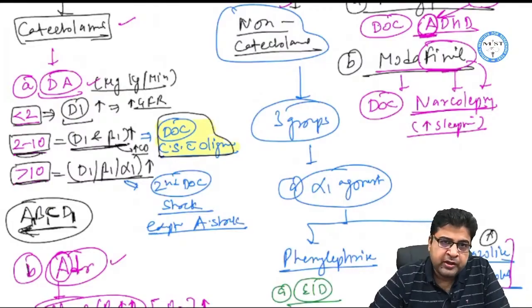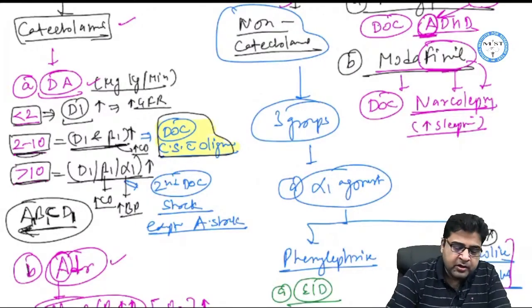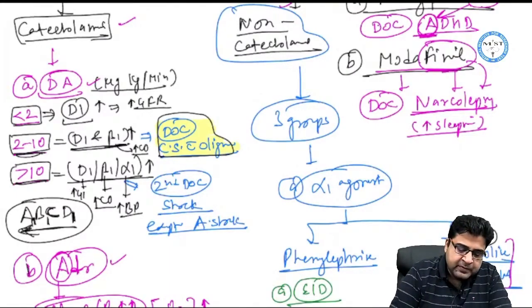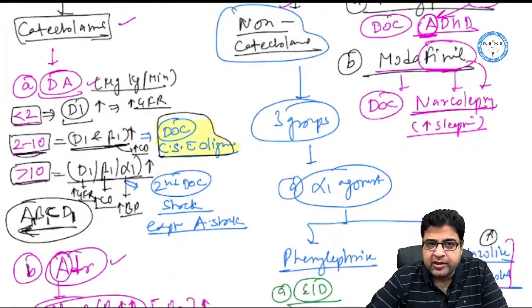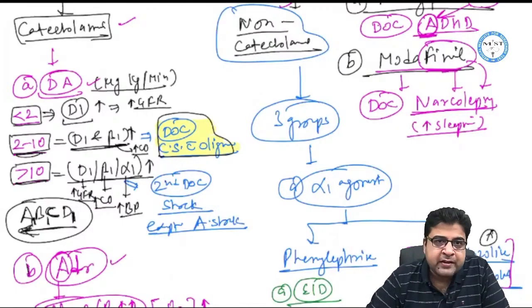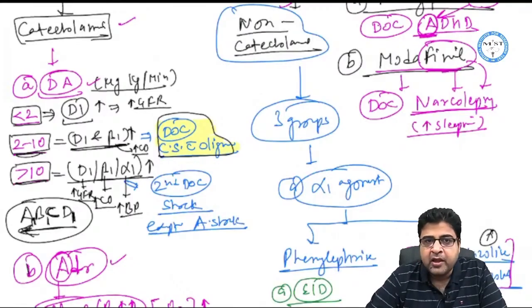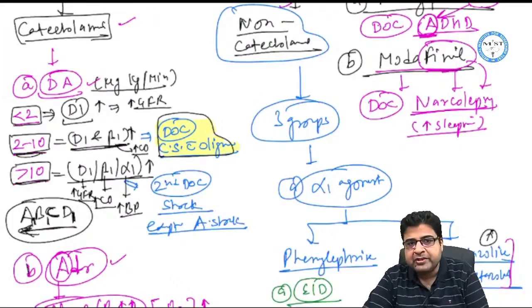Now in a dose more than 10, this medicine will act on 3 receptors, D1, beta 1 as well as alpha 1. By acting on alpha 1 receptor, it will increase the blood pressure. By acting on beta 1 receptor, it can increase the cardiac output, and by acting on D1 receptor, it can increase the GFR. So by acting on D1, GFR is increased, so kidney is saved. By acting on beta 1, cardiac output is increased, so all organs will get the blood supply, plus all organs will get the blood supply with a good pressure, because blood pressure is also increased.